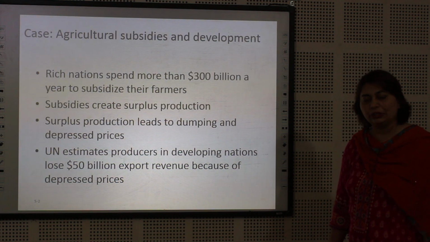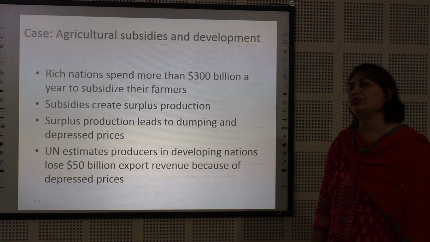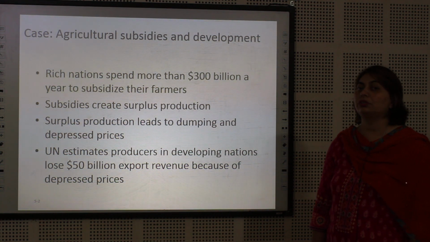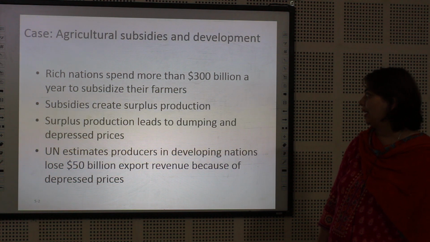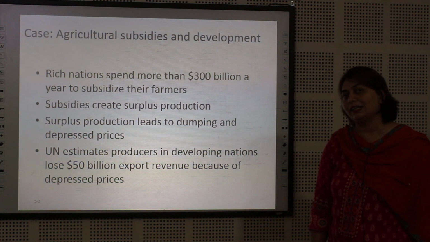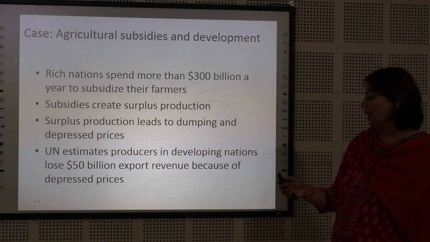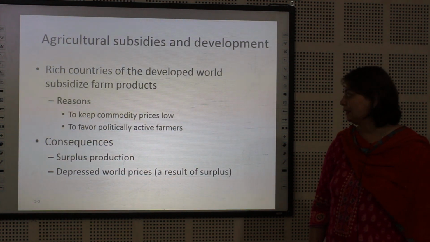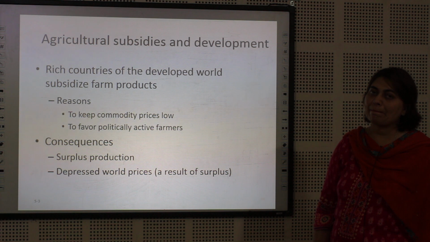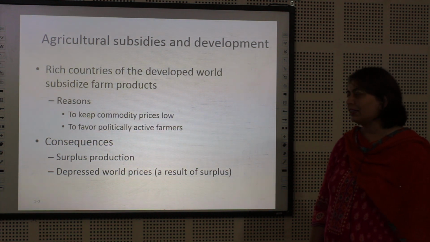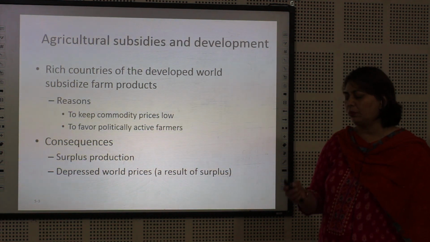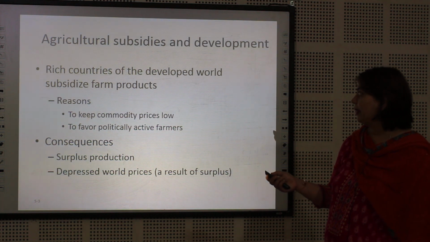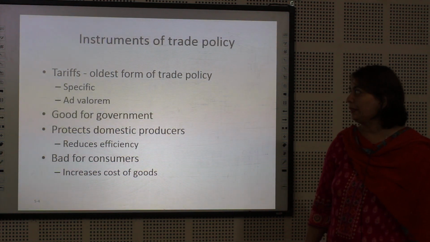Do you think India is the only one providing subsidies to the farmers? No. The rich countries also do provide subsidies. And these subsidies create what? Surplus production. And this surplus production leads to what? Depressed world prices. And who actually suffers? It is the small farmer who suffers because of the subsidy.